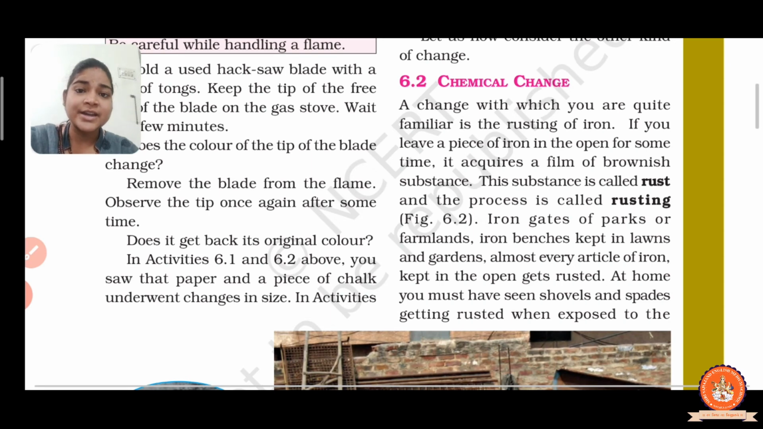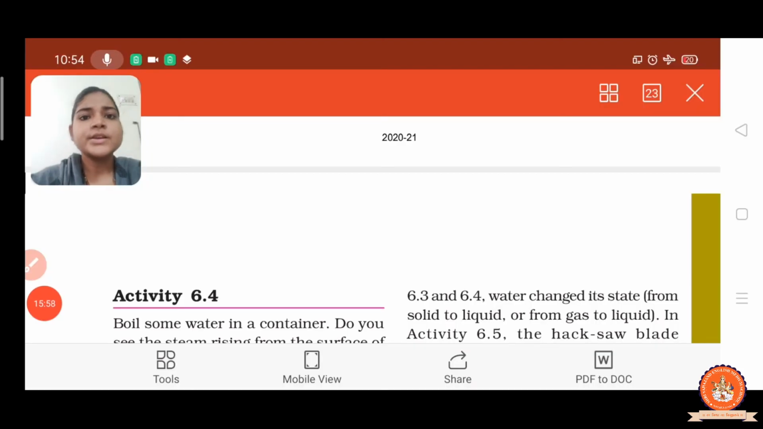Now these are all examples of physical change. So students, we have seen all the physical changes. What do you observe from all these changes? We observe that all these changes are temporary and reversible.